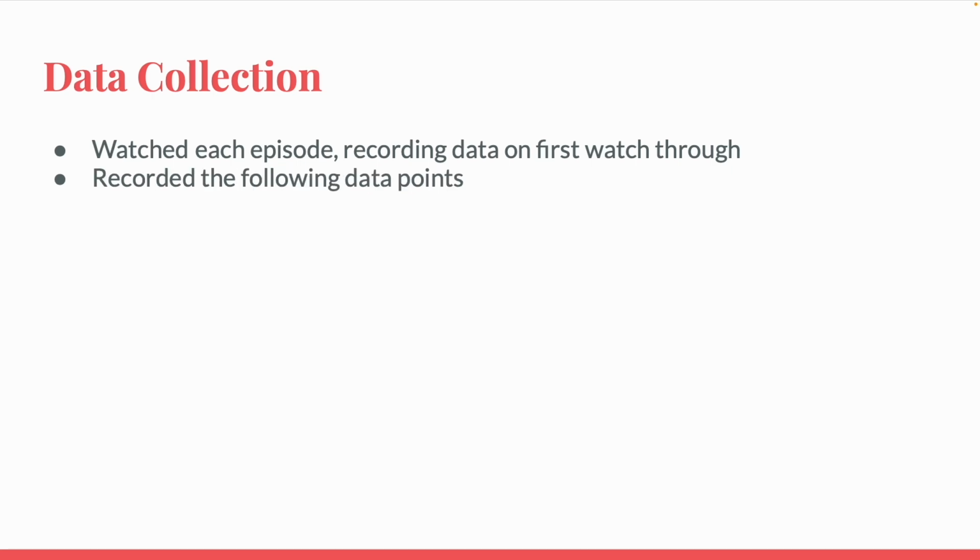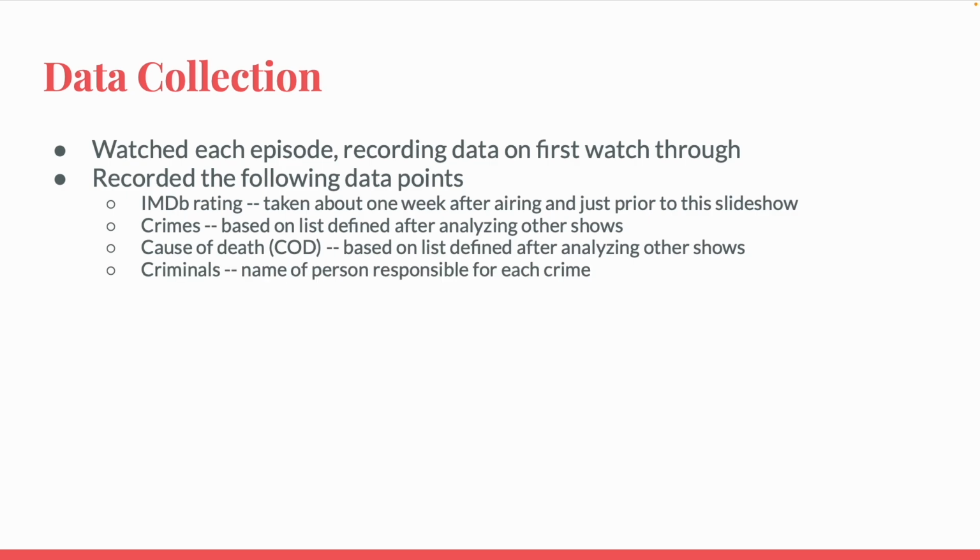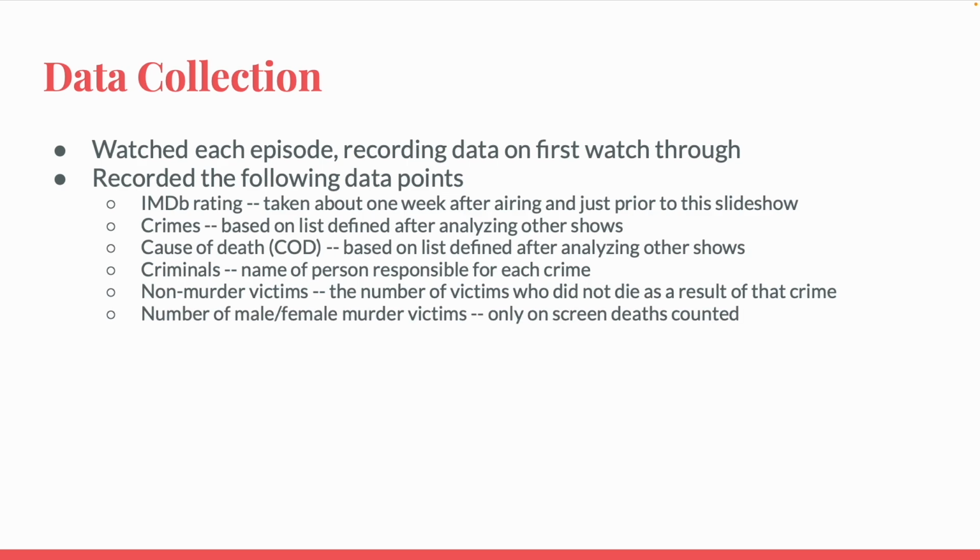a crime got committed. The data points I recorded were the IMDb rating, taken just a few days after the season finished, the crime, based on a list defined after analyzing several shows, the cause of death, which is also based on a predefined list and categorizes how murder victims died or serves as a subcategory for other crimes, the criminals, which is just who commits the crime, non-murder victims, which is the number of victims who did not die as a result of that crime but were still affected by it, the number of male and female murder victims with only on-screen deaths counted.